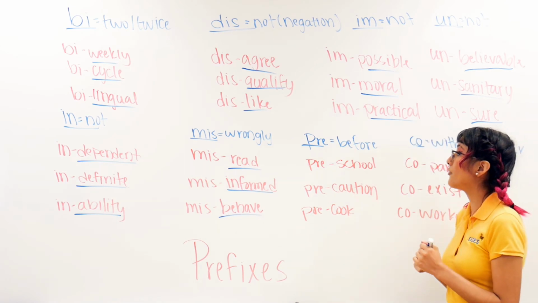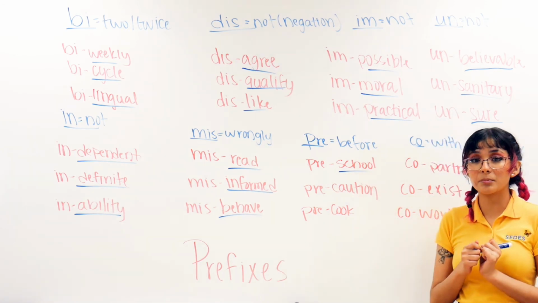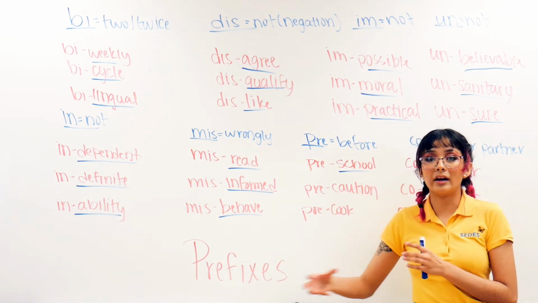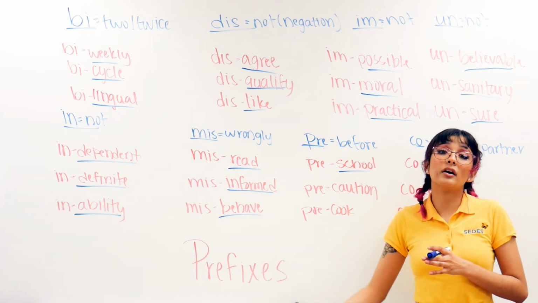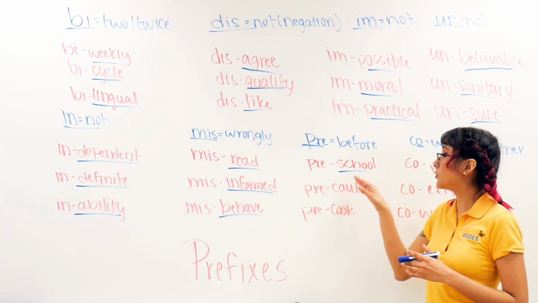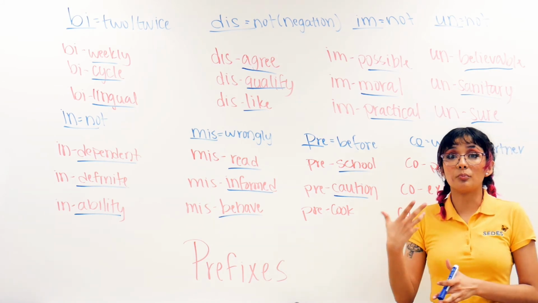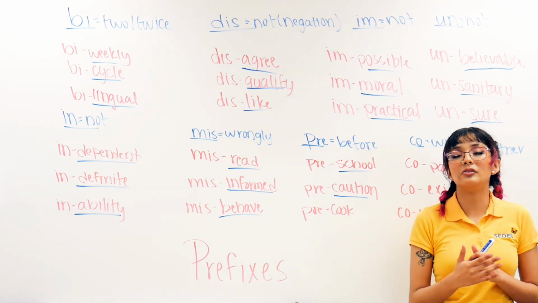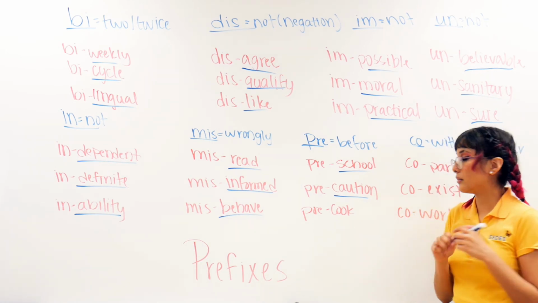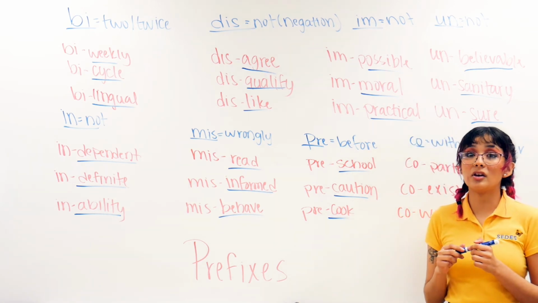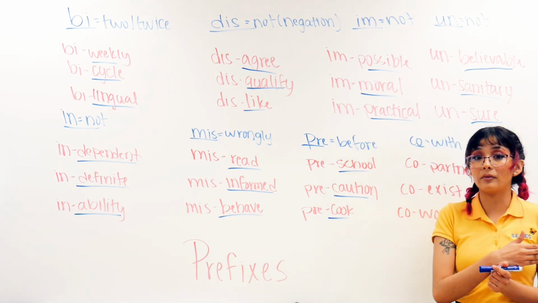Then here we have pre. Pre means before. So we have preschool. You know, when you take your kids to preschool, it's not the actual school, an actual level. It is just what they teach them to be ready to enter an actual class, preschool. Then we have precaution. We know caution is to be careful. So precaution is, hey, be careful right before you do it. Have that little thing before. Then precook. That means you have to cook beforehand. Don't cook it at the moment you open the bag, right? You have to cook it beforehand.